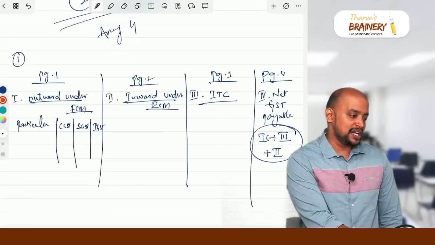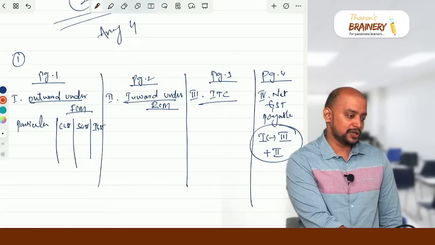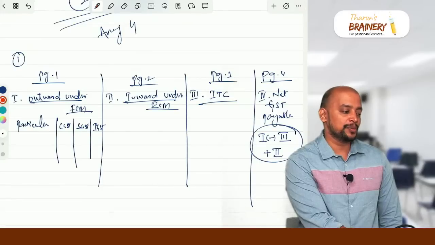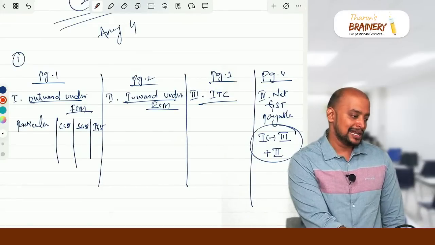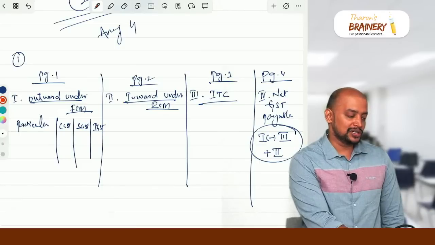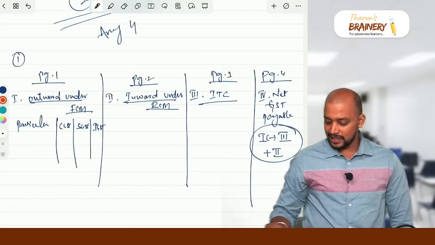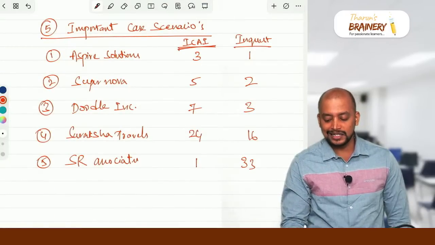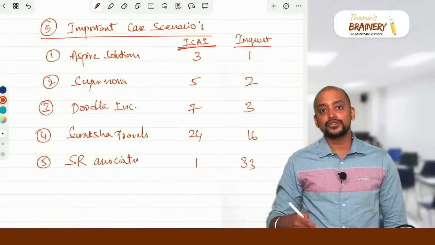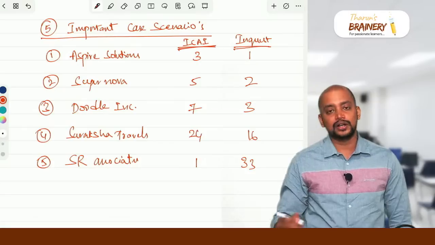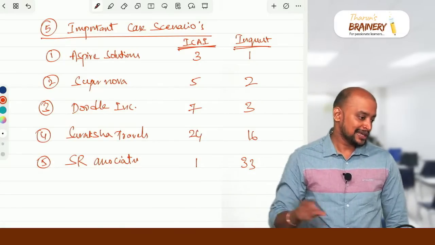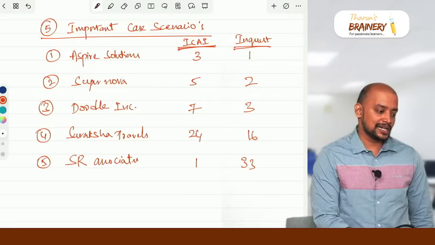Can you share the PDF of this important? It is already there in the That's It book. Already I shared what the important concepts are. You can see this. Then, in which book are these case scenarios available? The ICA MCQ booklet is there, and in that ICA MCQ booklet it is there. Suppose you have purchased our Inquest book, already some students have purchased, for them only I gave you this. Yes, these case scenarios are really sufficient.